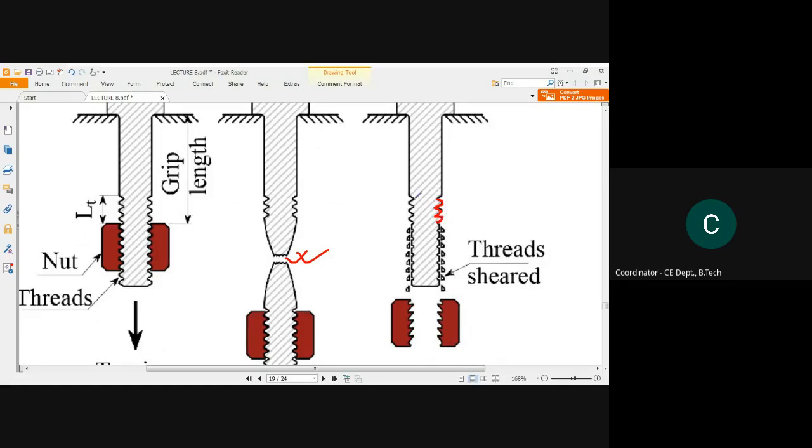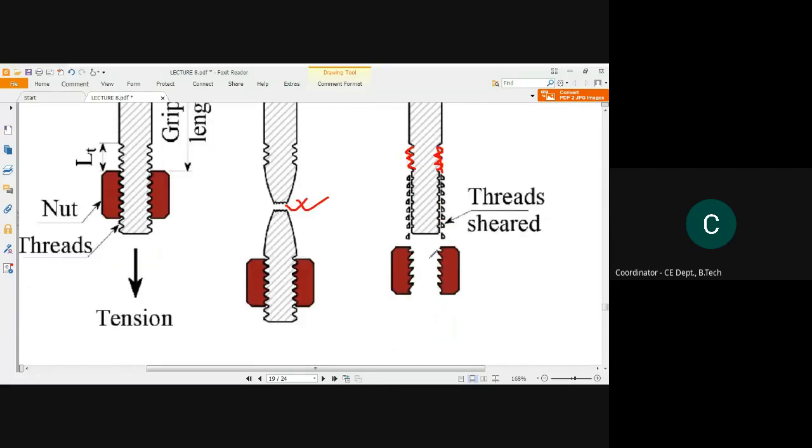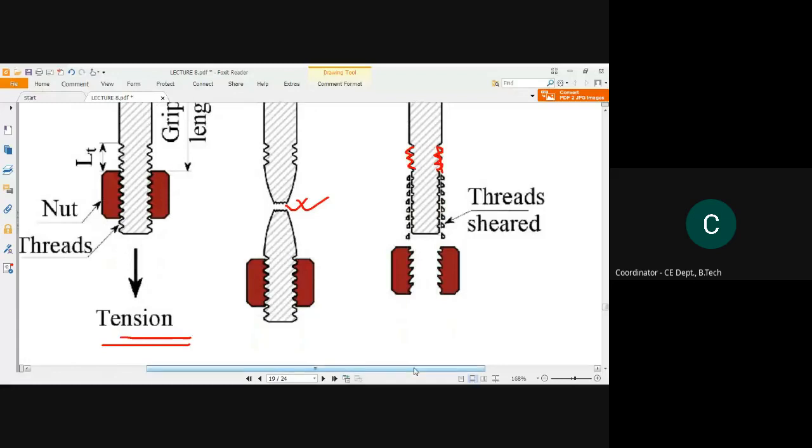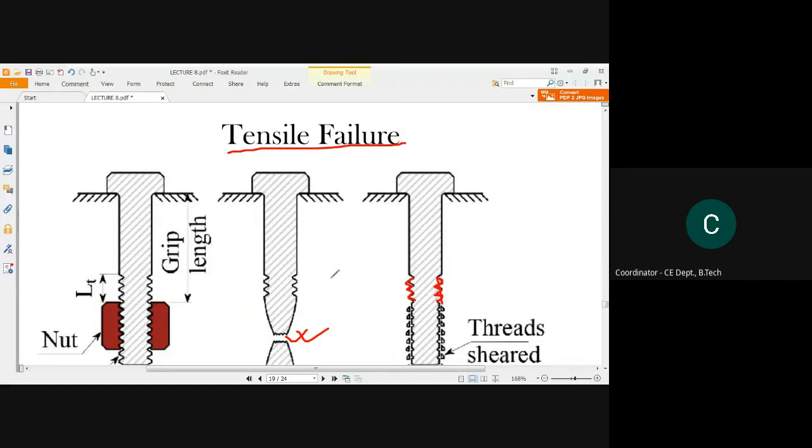This crocodile tail pattern is known as the threaded part. So the total threaded part can be cut out from the bolt connection, and the total nut can be dislocated from this bolt connection. This can happen due to the tension failure. Okay, so this diagram depicts the tension failure in the bolt.